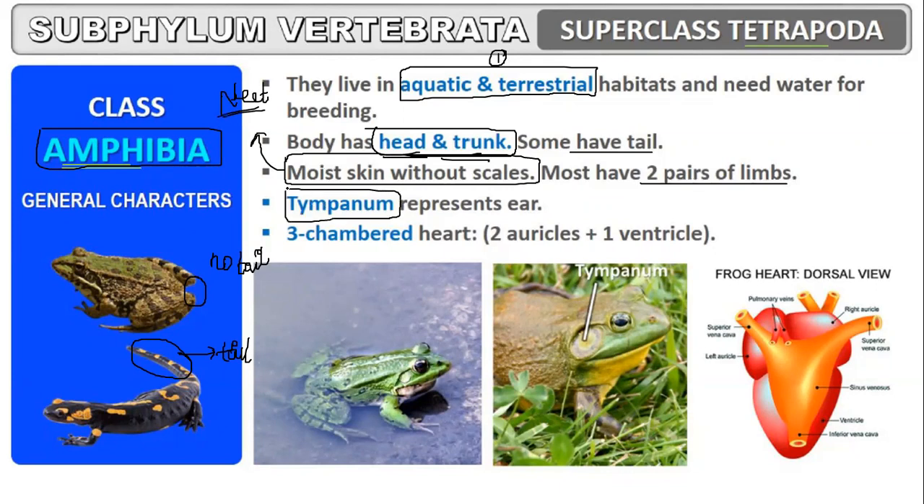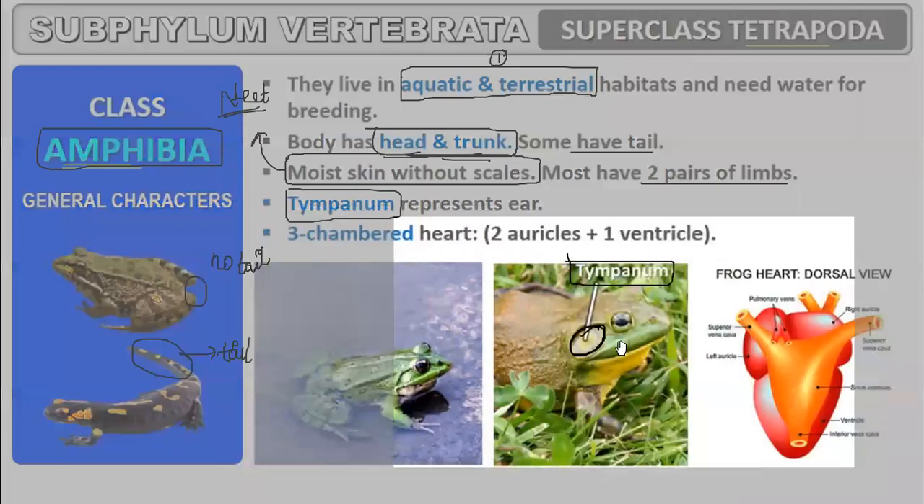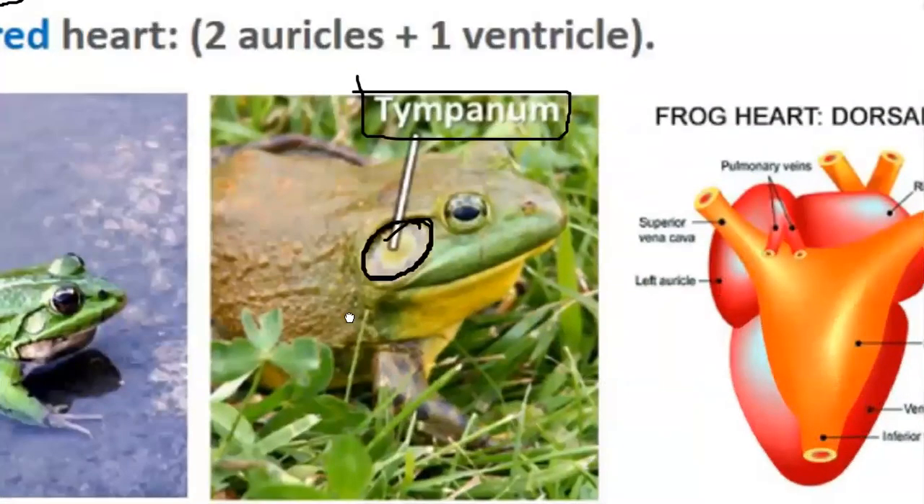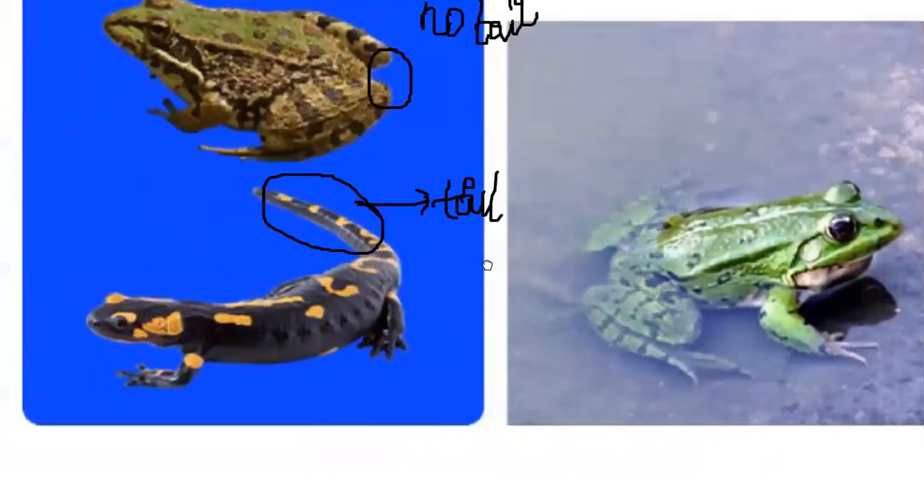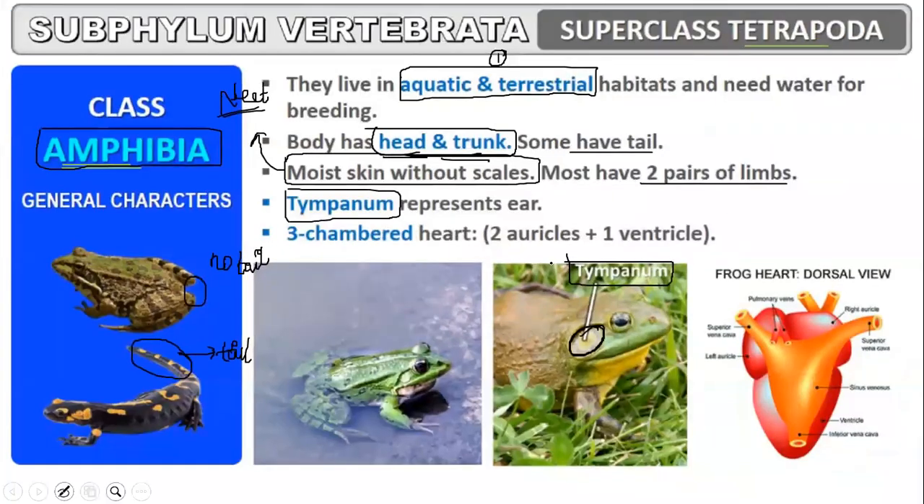The tympanum represents the ear. This is actually a small pore-like structure which indicates the tympanum. That tympanum itself acts like the ear. I will zoom this diagram for you. This is the tympanum. Look here also, this is the tympanum. This structure is the tympanum, and here too this is the tympanum.